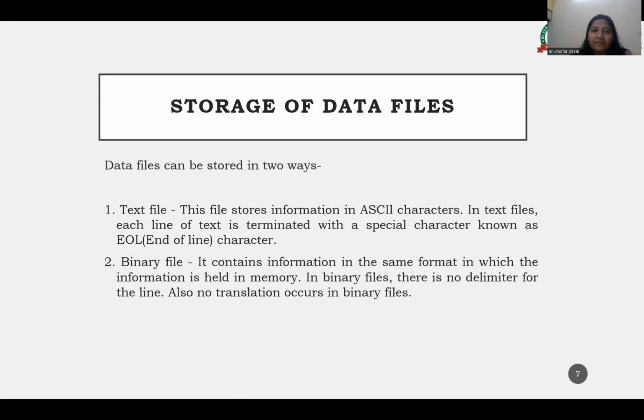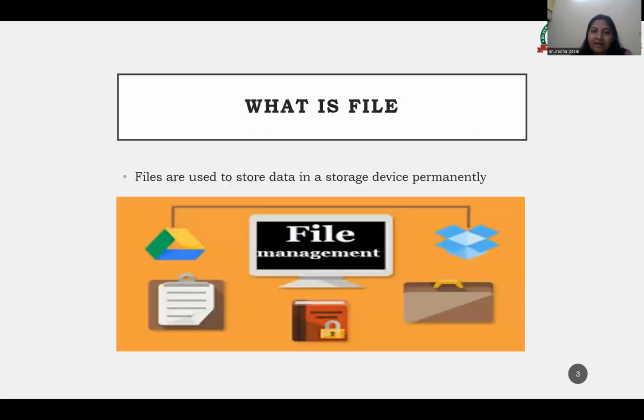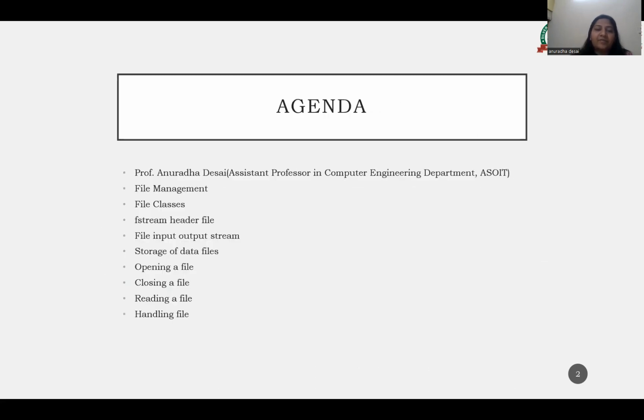We have seen different concepts of file management and file handling, and I hope I am able to justify all the agenda that I have mentioned here. File handling in C++ is used to store data permanently in a computer. Using file handling, we can store our data in secondary memory, that is, our hard disk. File handling is done by first naming a file, then opening the file, writing into the file, reading from the file, and then closing the file.